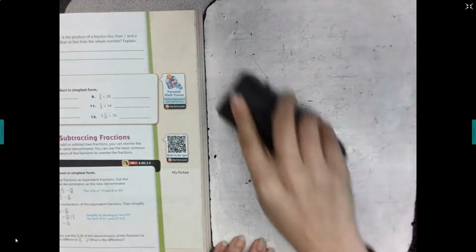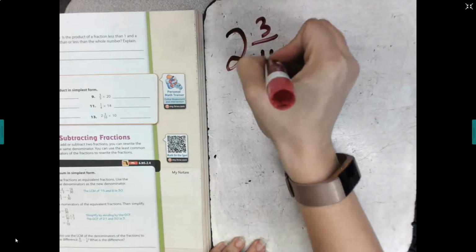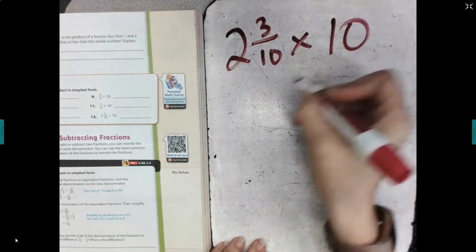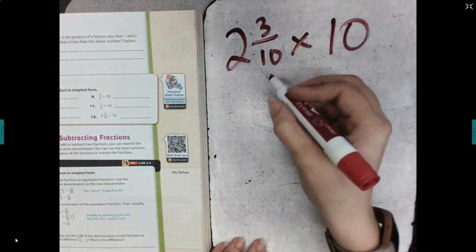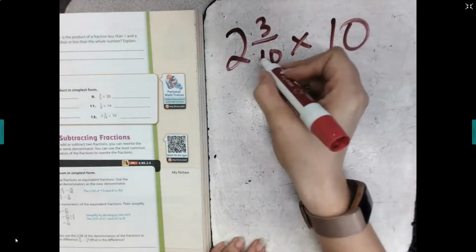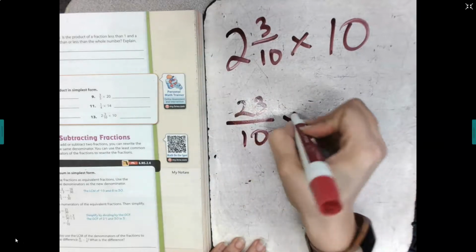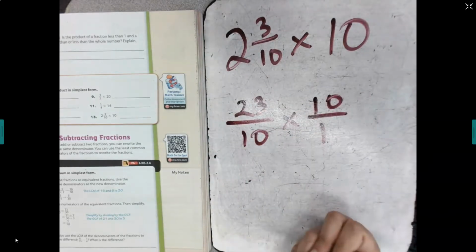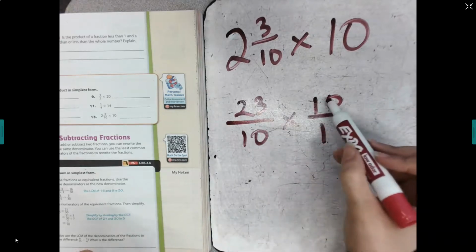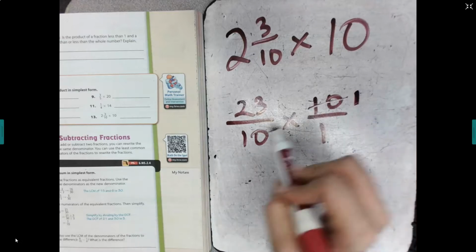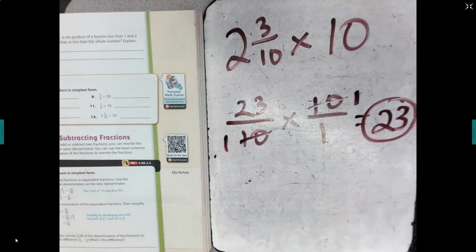Okay, and let's do this last one. This last one I have 2 3/10 times 10. Okay, again, I'm going to need to change this to an improper fraction, change this to a fraction. All right, I have 10 times 2 equals 20, plus 3 is 23/10 times 10 wholes. Okay, this is a great time to use my cross-canceling and understand that I can divide this by 10 and this by 10, and I get 23 as my answer.